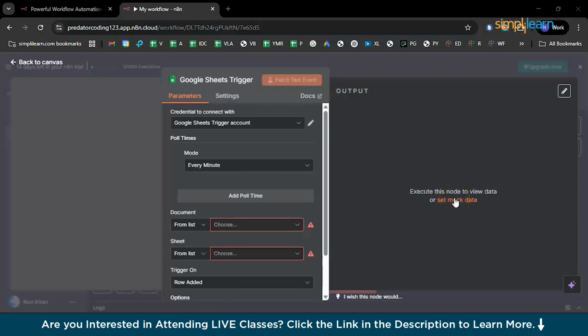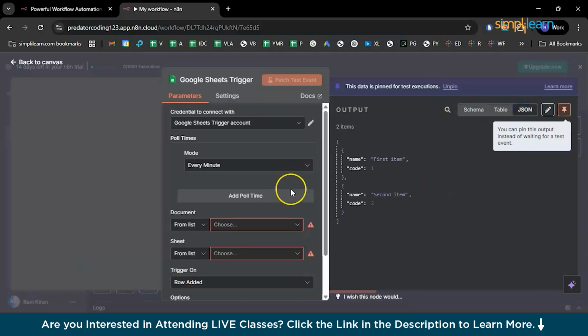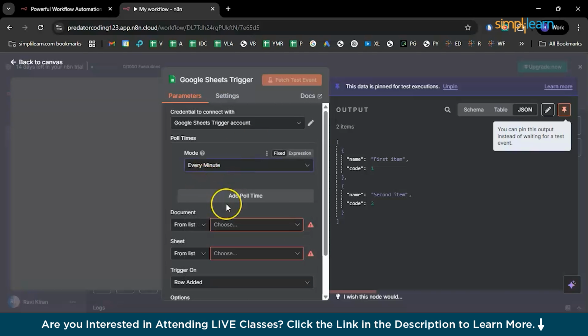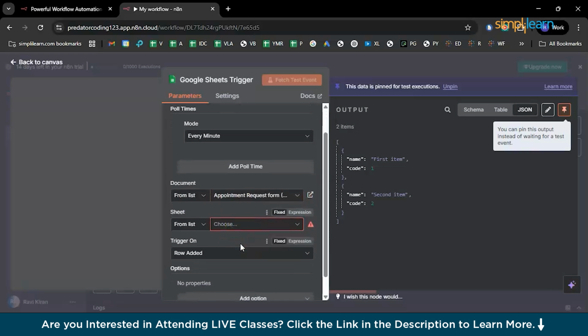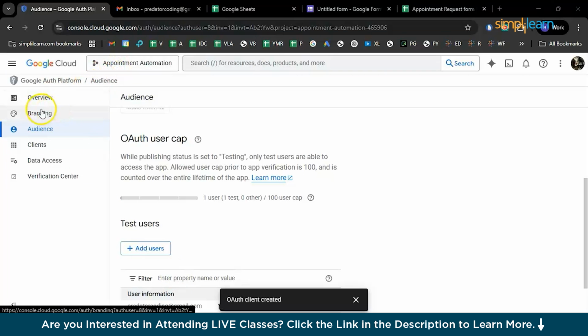Now the next big thing is set mock data. Currently, this particular Google Sheet is not connected to the form. So it is just showing us random input, first item, second item, and it shows only two columns, which are not the actual data entries from our original form. We need to connect that. And here you can also choose the modes for how many minutes or how many seconds you need to refresh. So I'm selecting 1 minute as default, and here I'm selecting the document as appointment request form, which was our original form over here.